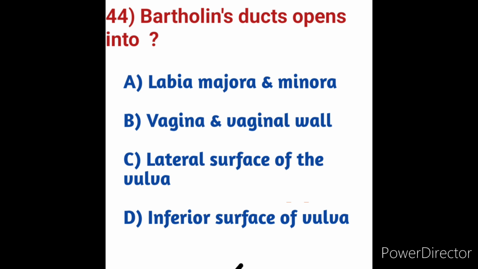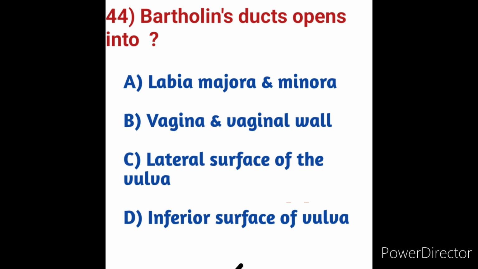Their ducts open into the navicular fossa and range in length from 1.5 to 2 cm. The Bartholin's glands are located on each side of the vaginal opening. These glands secrete fluid that helps lubricate the vagina. Sometimes the openings of these glands become obstructed, causing fluid to back up into the glands.